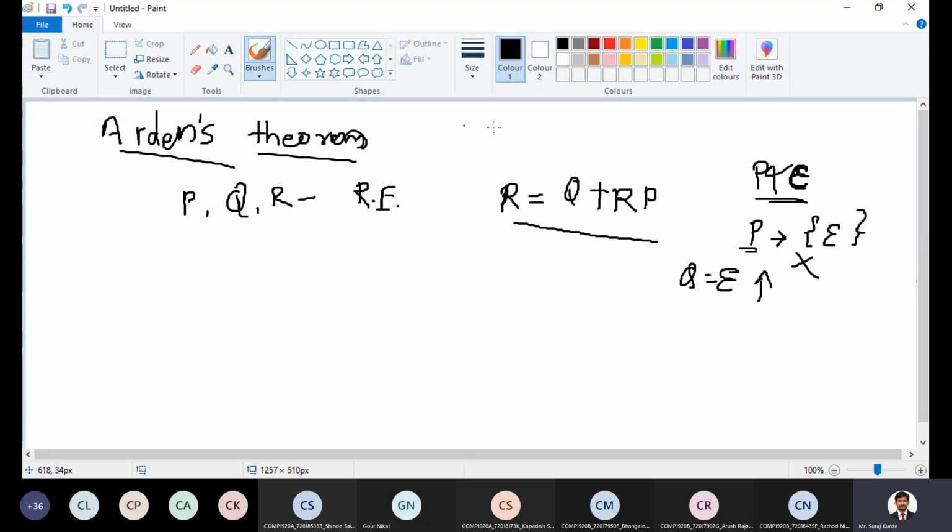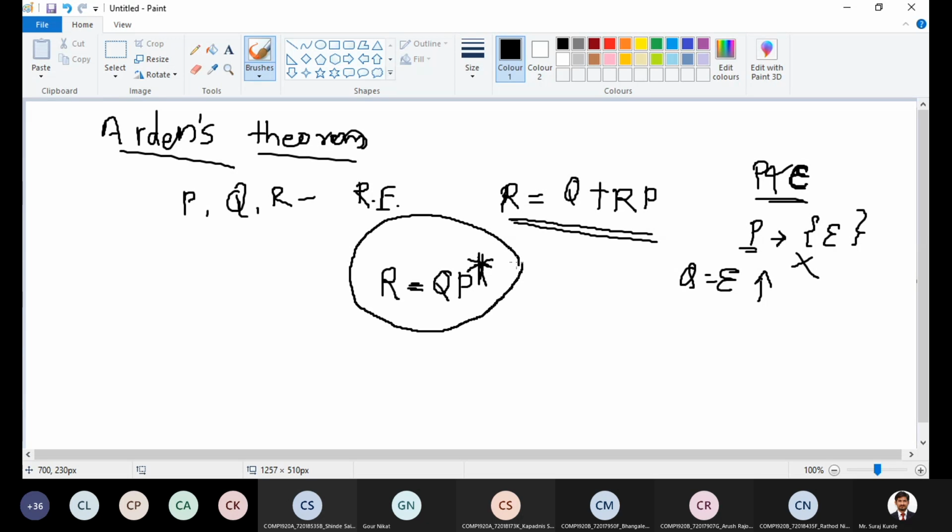In that case, for this expression R is equal to Q plus RP, there exists a unique solution, that is QP star. This is the regular expression obtained from this given regular expression.